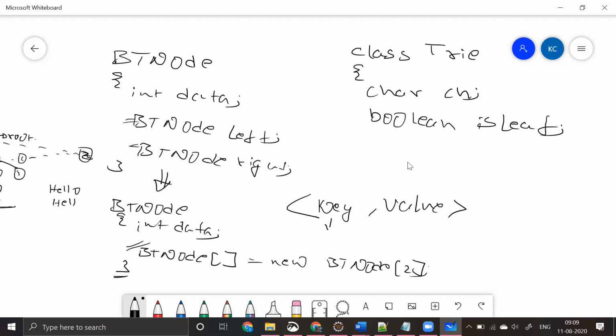Okay, what would be my key? Key will be something like A or B or C, and value can be again a trie. I'm not sure if you guys are done with map collection in Java. But if map collection is not done, please do not get confused with the syntax. Map is a collection that stores the data in a key and value pair.